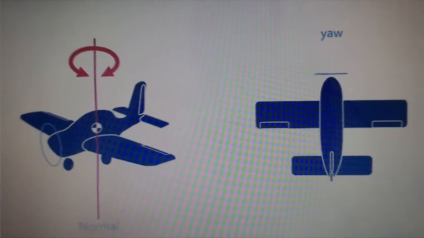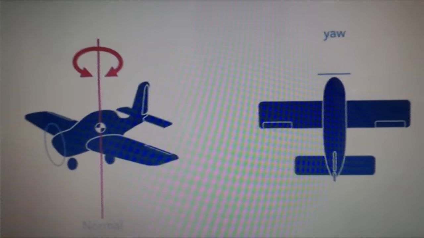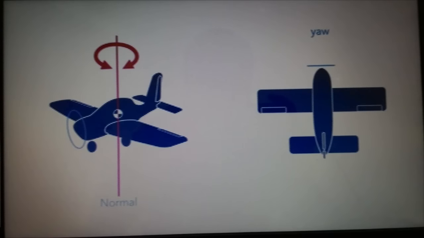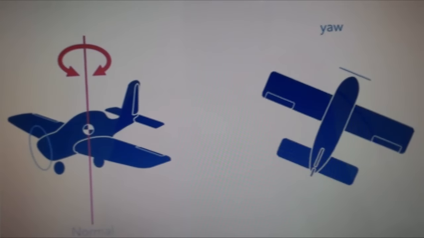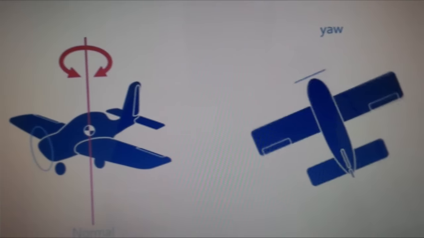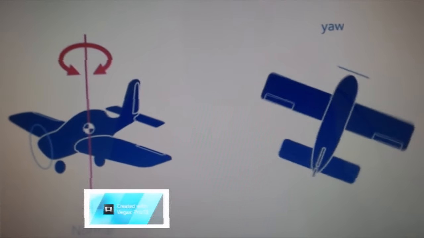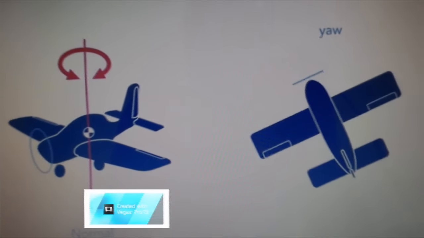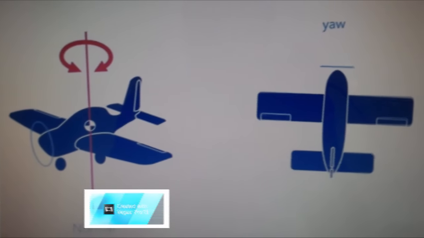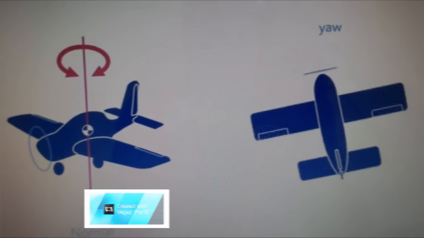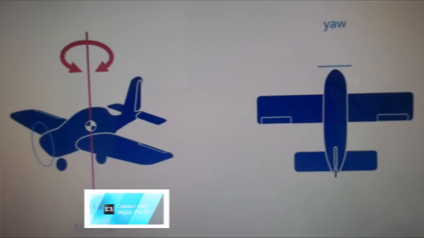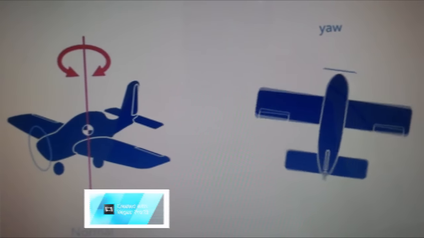As you guys can know, the vertical axis is the line between the top of the aircraft and the bottom of the aircraft. The movement of the direction of the aircraft, which is side by side, is controlled by one of the primary control surfaces known as the rudder, and its motion is called the yaw motion.